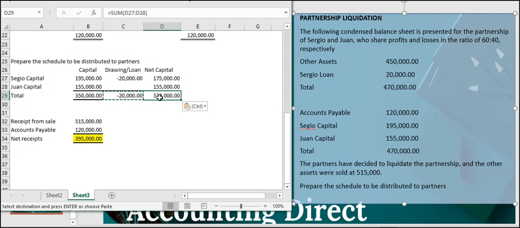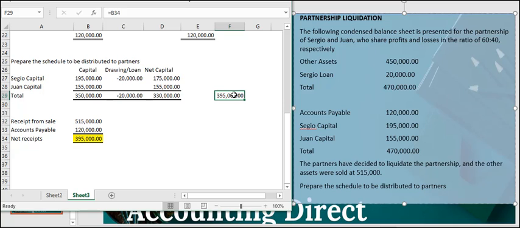Now, as we have discussed, our receipt of 515,000 should first be applied to creditors or third party. So from the 515,000 would be taken out 120,000, which is the accounts payable to be settled, and the net receipts after settlement of creditors or third party would be 395,000. So this is the only amount that we can distribute to partners.